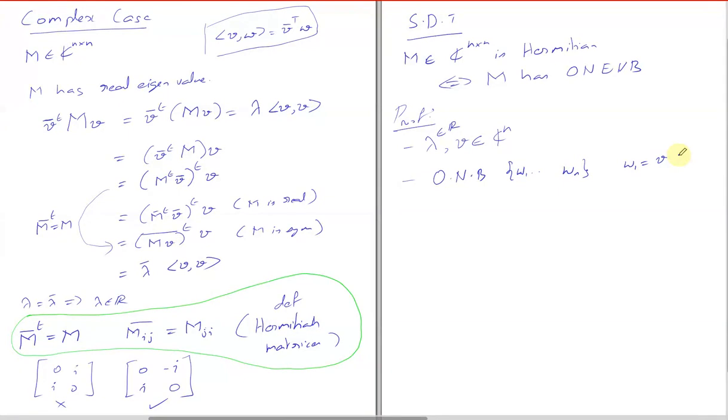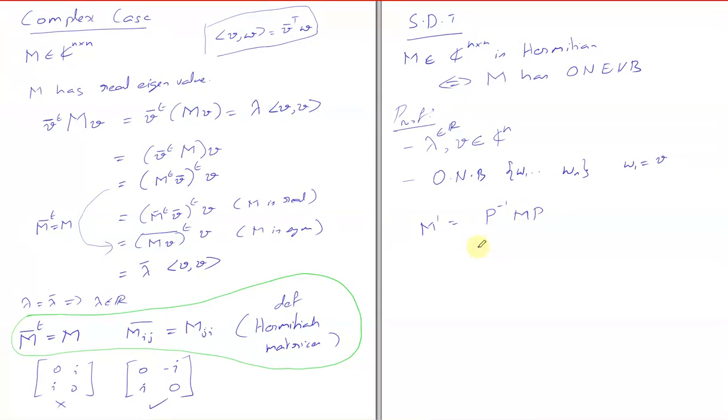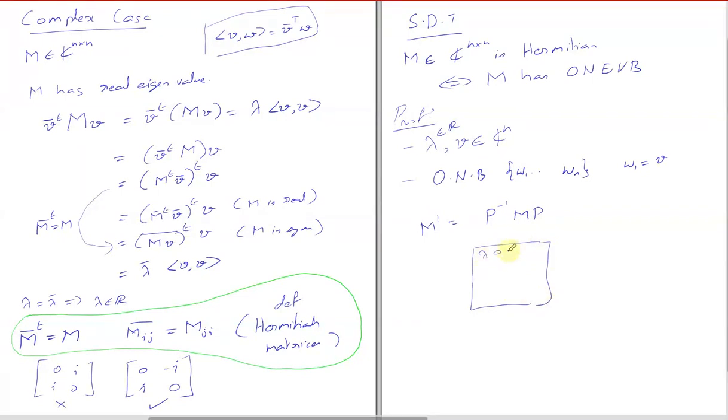And we changed the basis, so M prime was equal to P inverse M P, where P is the change of basis matrix. And then what did we say? The first row and column should be 0 and the first element should be lambda. So this one is lambda and these became 0.